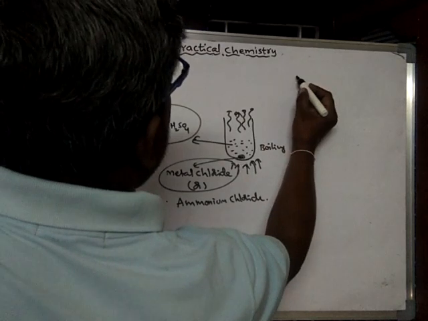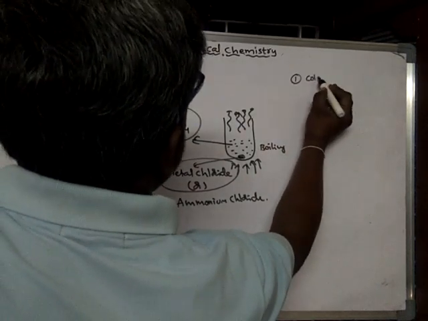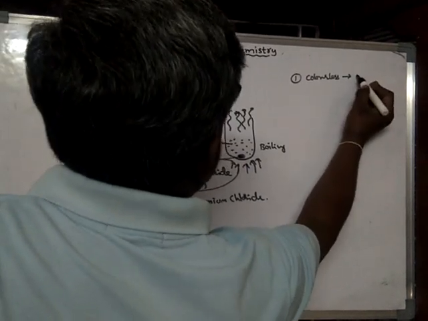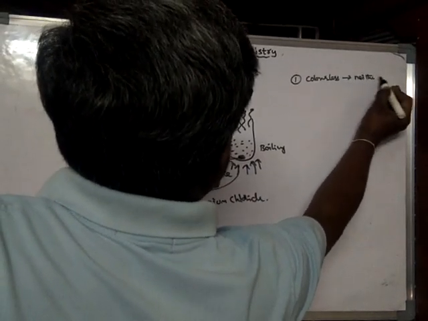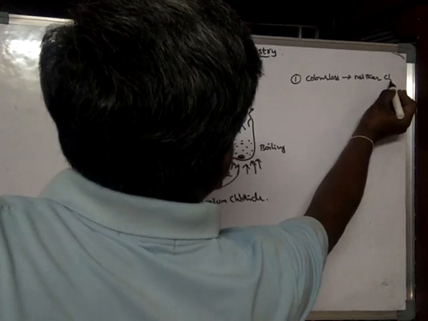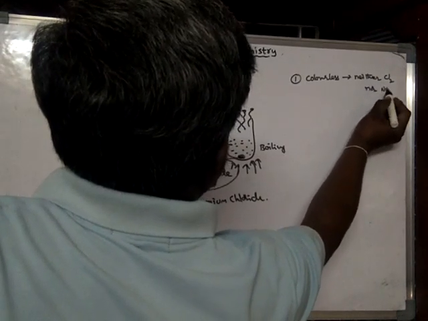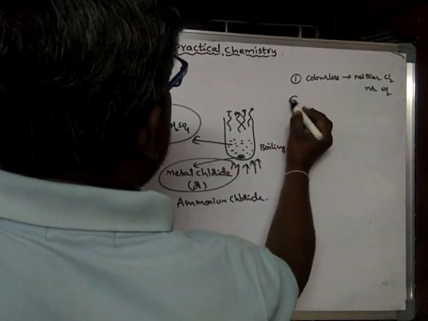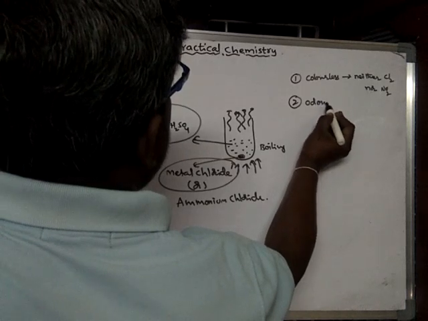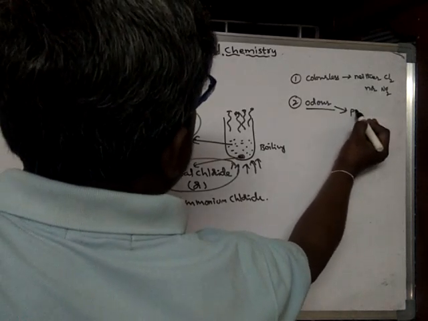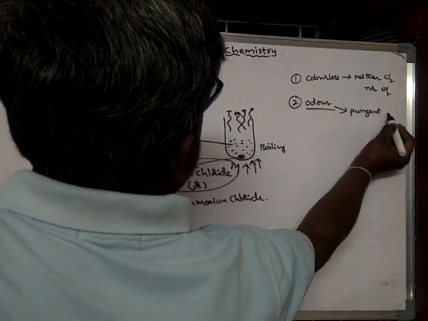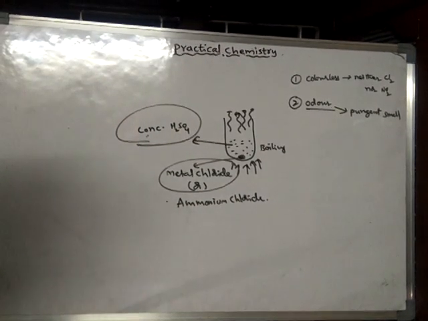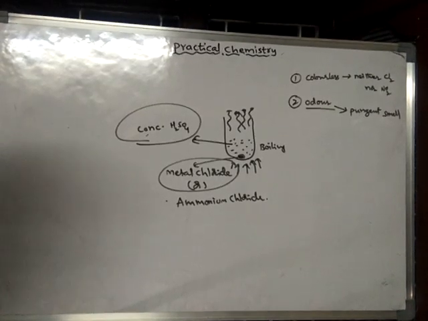Now, if you see the nature of this gas, it is colorless. From which gas may it be? It is neither Cl2 nor NO2, because it is colorless. Next, odor. It has a pungent smell. Already we know which gases have a pungent smell: HCl and NO2.